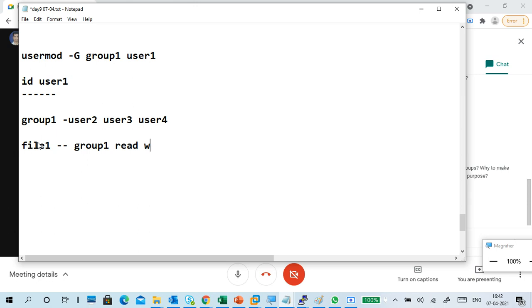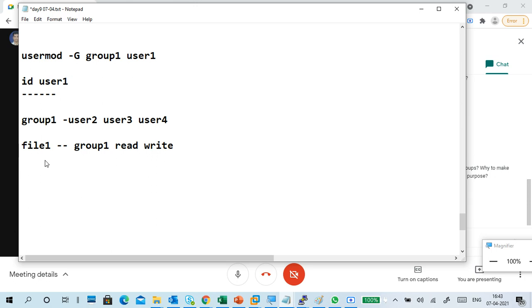So these users can read this file and write in the file, which means they can modify the text in the file. So like that, this is the main use of a group.